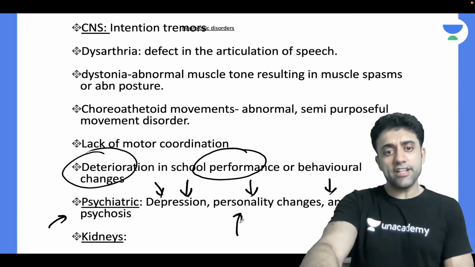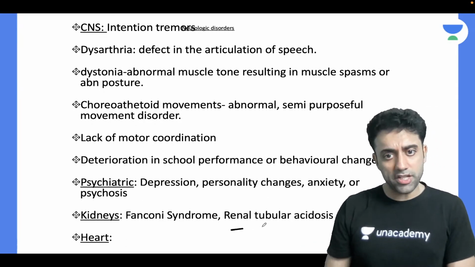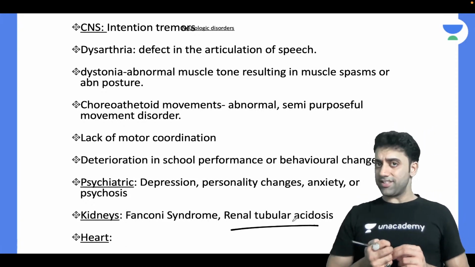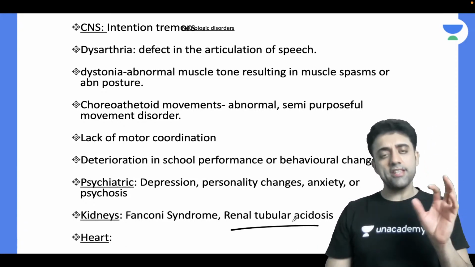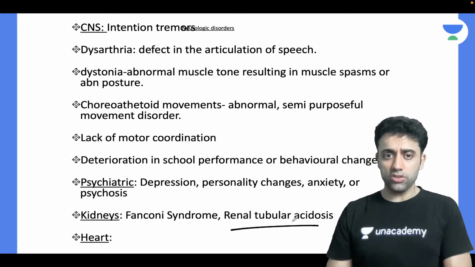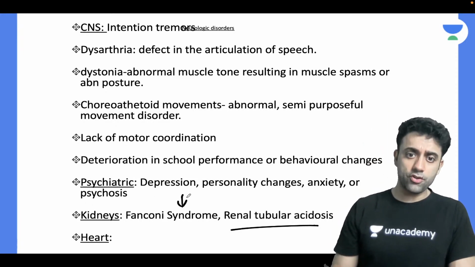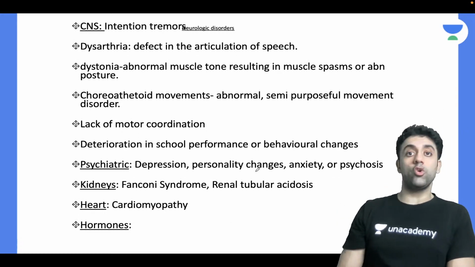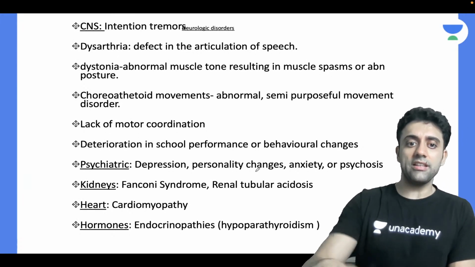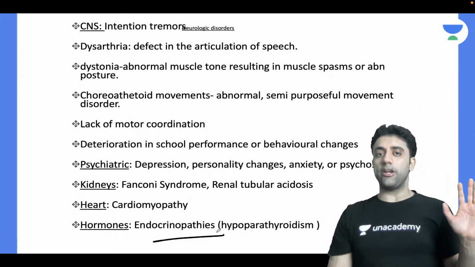And kidney, if it is affected, the patient can go to RTA, renal tubular acidosis. In general, you should know this, don't cram it. If the copper goes to the kidneys, the patient can go into Fanconi syndrome or renal tubular acidosis. In the heart, it can lead to cardiomyopathy, and in the hormones, it can lead to endocrinopathies.